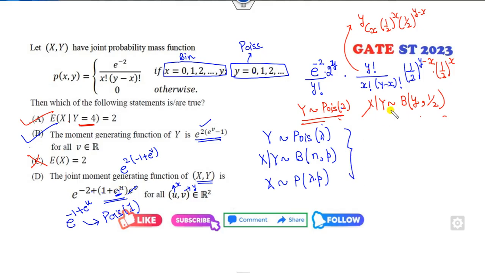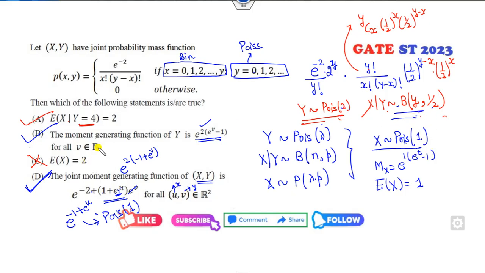So from here, can you find the distribution of this? It follows the Poisson distribution with the mean 2 into half, which is 1. So what is the moment generating function of x? e raised to power lambda, e raised to power t minus 1, which is the same as here. And once you know it's a Poisson distribution, what is the mean of x? 1. The same x we have obtained from here. So that's why the right answers are A, B and D.